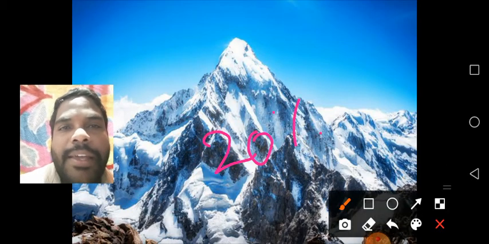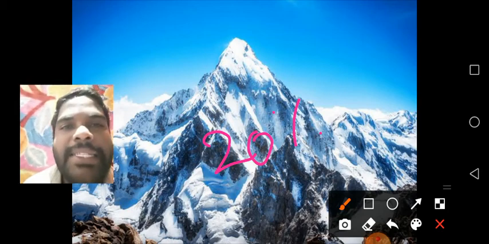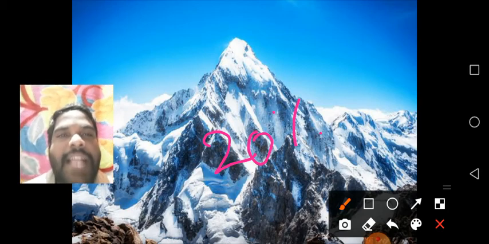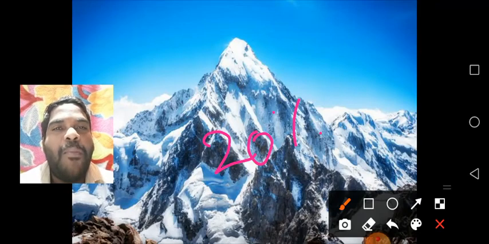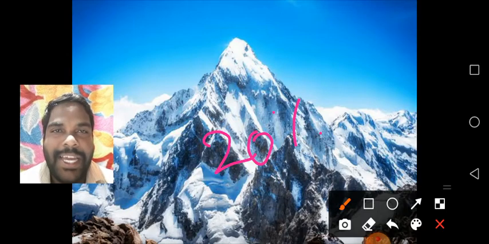Understand, children? Yes. Mountains are highlands, rising above the surrounding areas. Their height is more than 900 meters above the mean sea level.